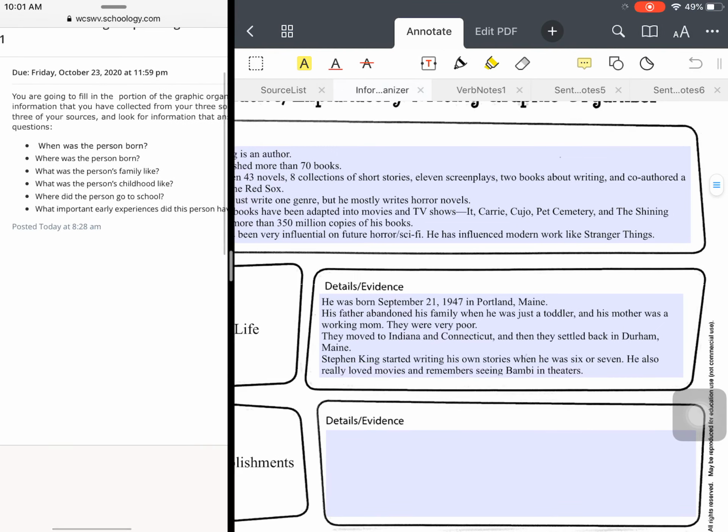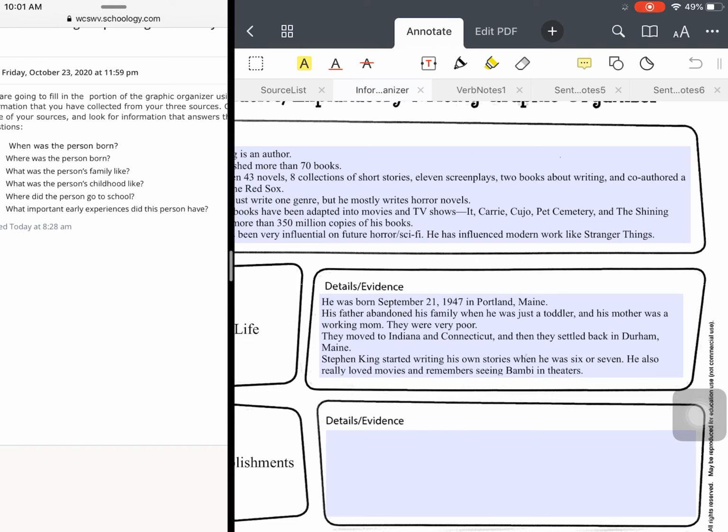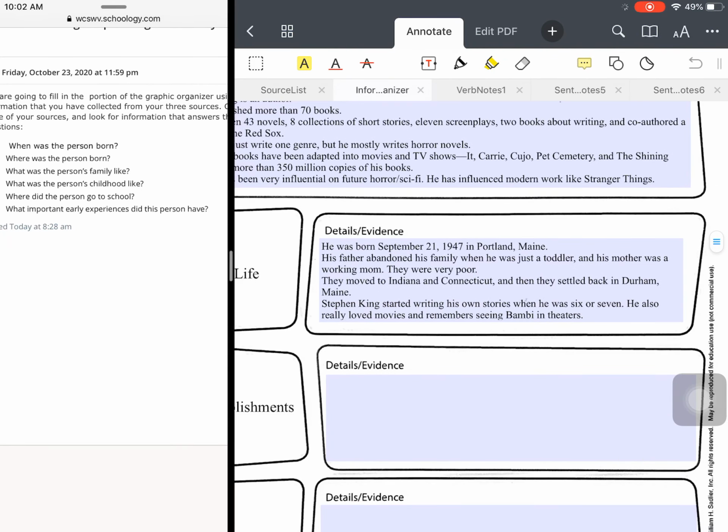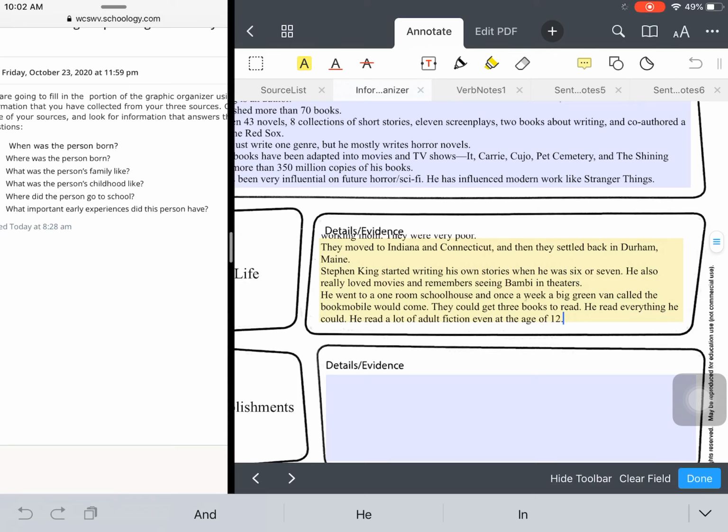Now, going into what was his childhood like and where did the person go to school, part of his childhood obviously is going to be what led to him being an author. So he started writing his own stories when he was 6 or 7. And in the interview, he actually talked about how he loved comic strips, and he would copy comic strips into stories, and then eventually around 6 or 7 started to write his own stories. So I know when I write my paper, I can add some more of those details, but I don't have to do it just yet. He also really loved movies and remembers seeing Bambi in theaters. So movies really had a big impact on him as a kid.